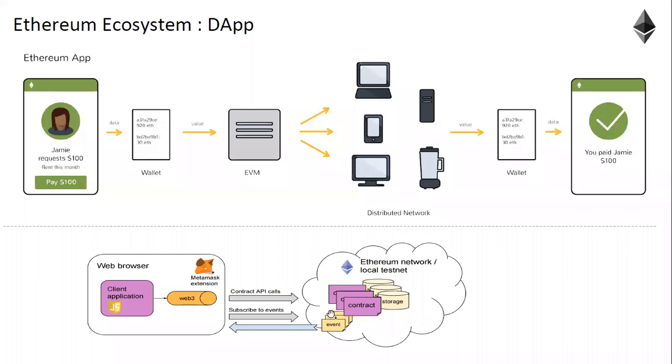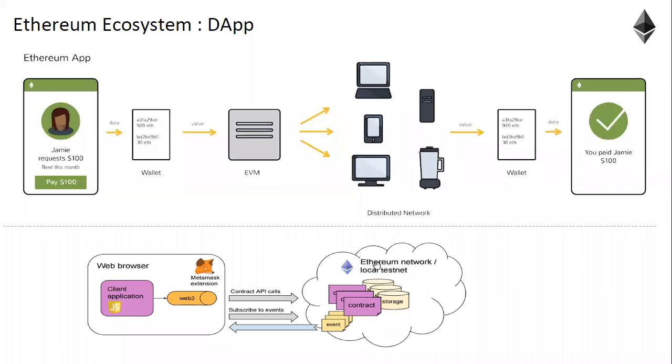So that event will trigger the contract, that will bring a state change, and the state change is confirmed by all the nodes in the network, and then the event will give output that it is confirmed. So this is the front end, and this is what happens technically in the back end.